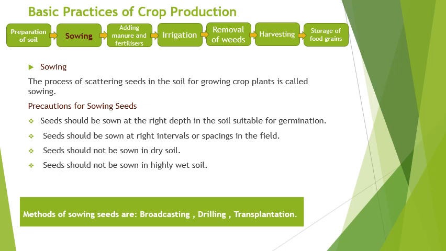Next step is sowing. The process of scattering seeds in the soil for growing crop plants is called sowing. Precautions for sowing seeds: seeds should be sown at the right depth in the soil suitable for germination and at right intervals or spacing in the fields, and not to be sown in dry soil and not in highly wet soil also. Methods of sowing seeds are broadcasting, drilling and transplantation.